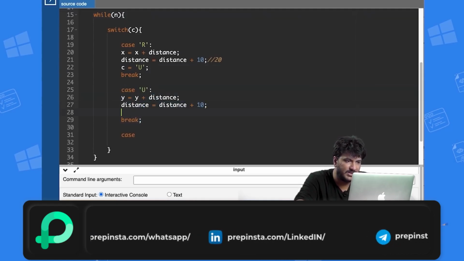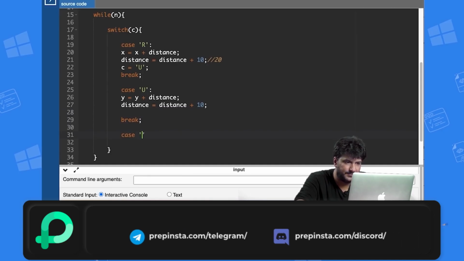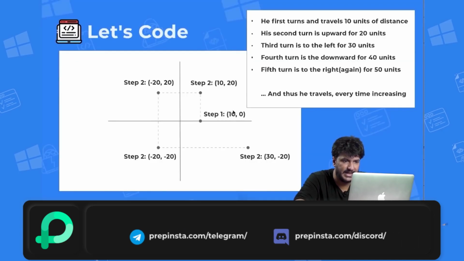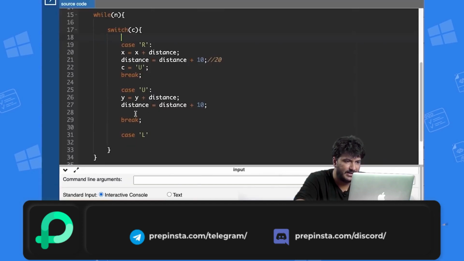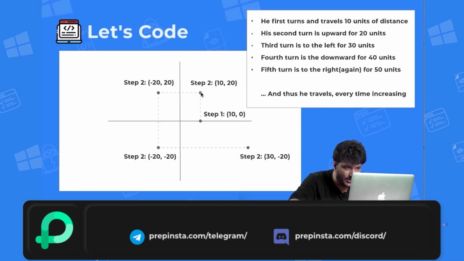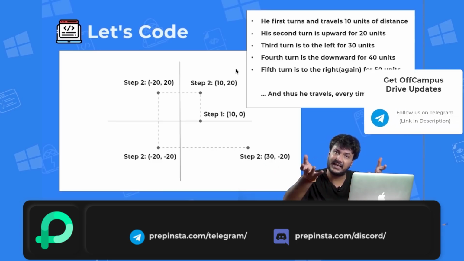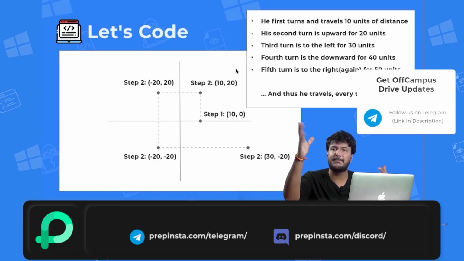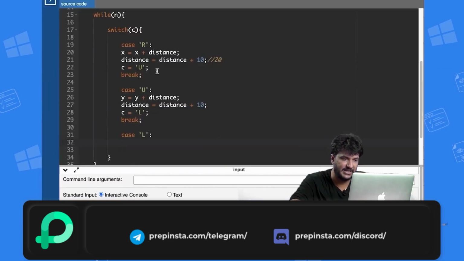After this, obviously, I will write case L. Let me just check if the case is L. Yeah, the case is L because he moves left, which is why I will be changing my C is equals to L here. Now in this case my y value remains the same, my x value gets decremented. Since we are moving left, the x value will decrease in any case, even if it's negative already in some step number 40, 50 or so, it will still decrease.